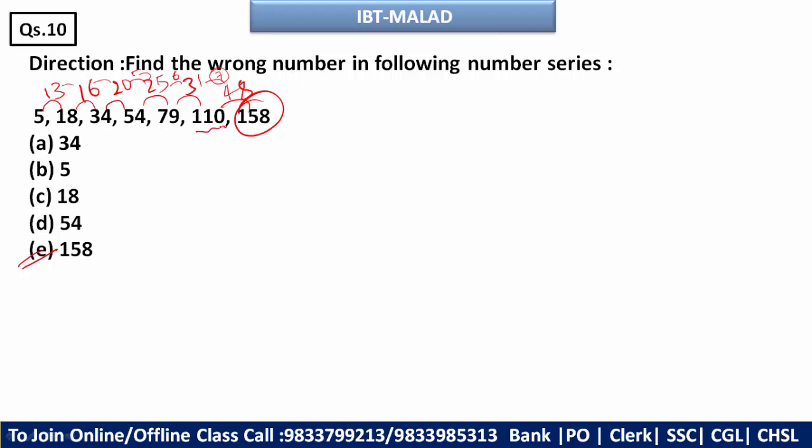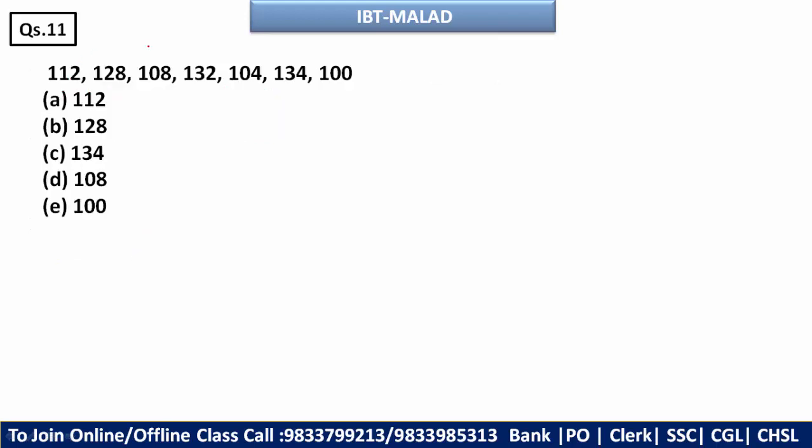If in between any number would have been incorrect, then there would be two values which are not following the pattern. So by this you can understand from here to here all the values are following the pattern. So only this last number would be incorrect.